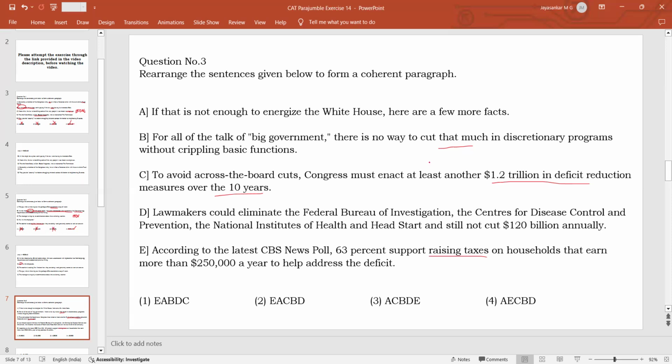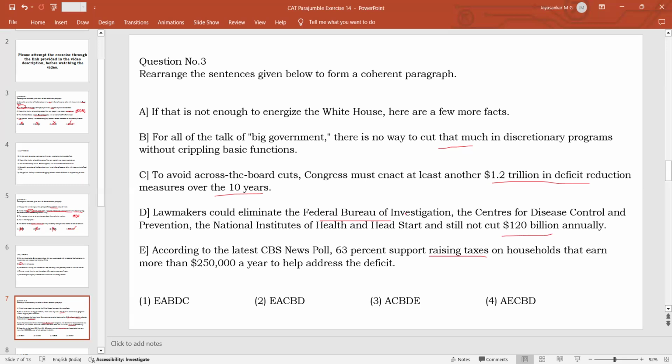And when you read one more statement here, lawmakers could eliminate the FBI, the Centers for Disease Control and Prevention, the National Institutes of Health, etc., and still not cut 120 billion annually. So what is the relationship between these two statements? Here 1.2 trillion in 10 years works out to 120 billion in 1 year. So we are talking about the proposed reduction of 1.2 trillion in deficit for a period of 10 years, which comes to 120 billion annually.